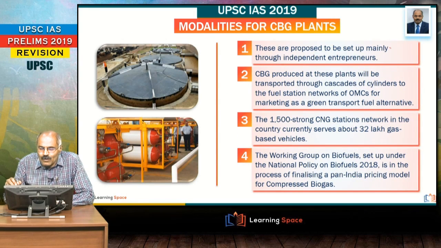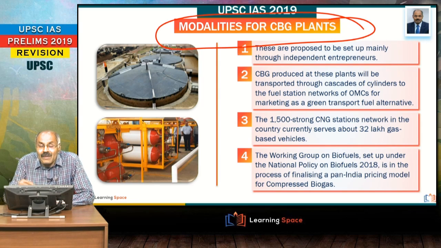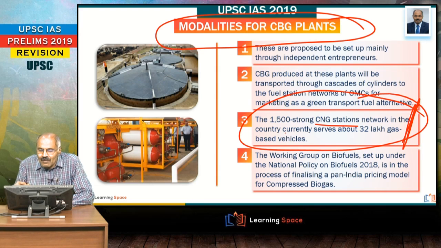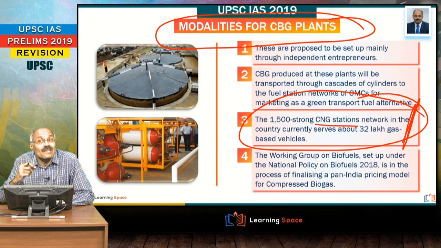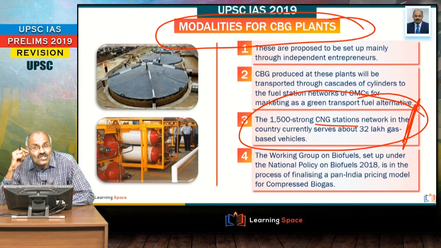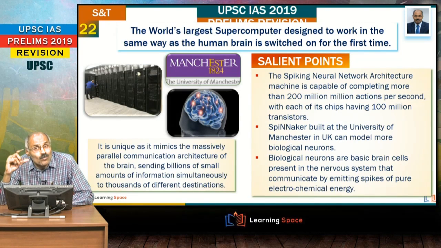And these are proposed to be set up. That means CBG plants are proposed to be set up across the country, right? So, 1500 strong CNG stations will be used basically to supply this compressed biogas in future. Right friends, this is about SATAT, compressed biogas. It is similar to natural gas. All these things are more than enough.